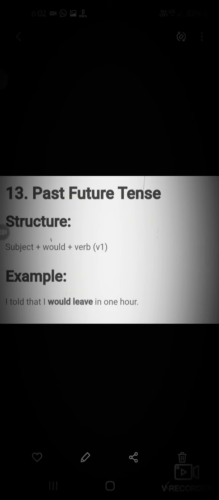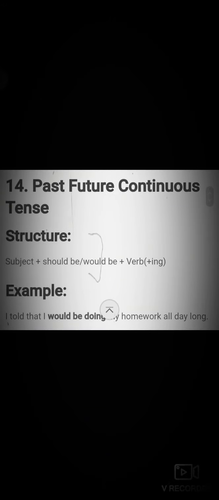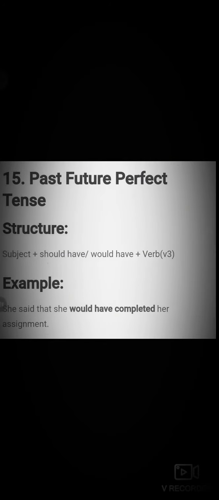The 13th tense is past future tense. Structure is subject plus would plus verb V1. Example: I told that I would leave in 1 hour. The 14th tense is past future continuous tense. Structure is subject plus should be or would be plus verb ing. Example: I told that I would be doing my homework all day long.